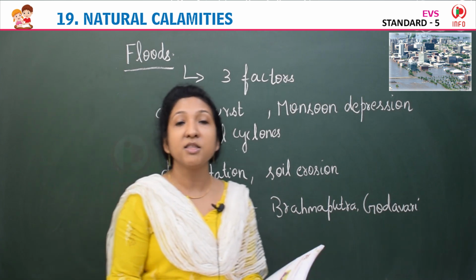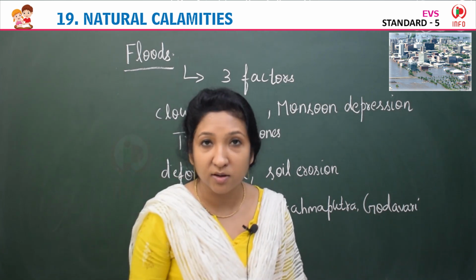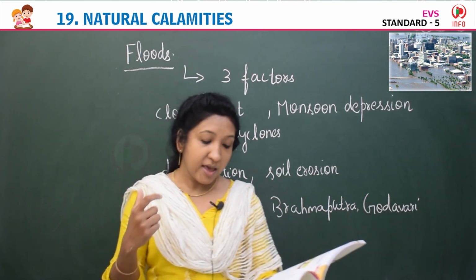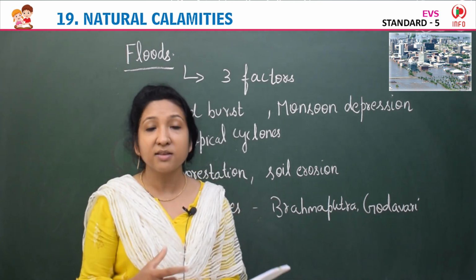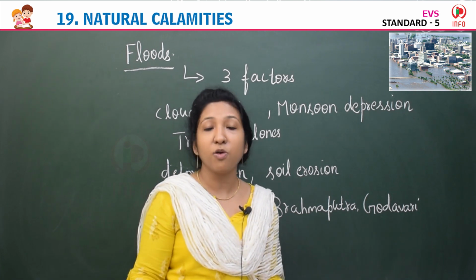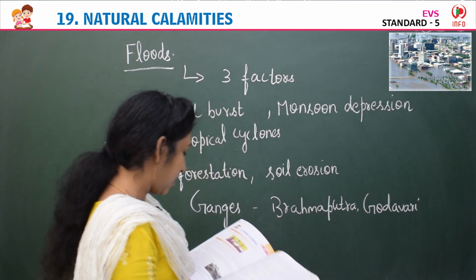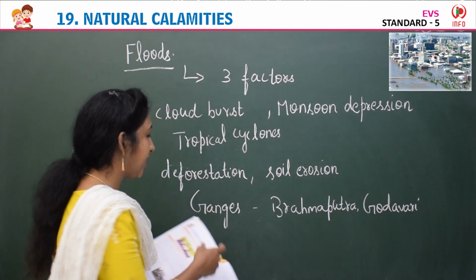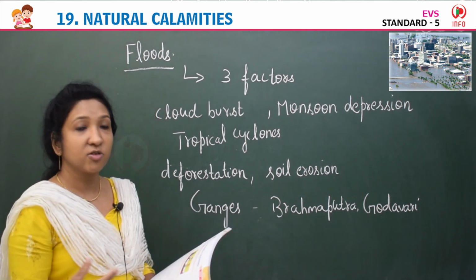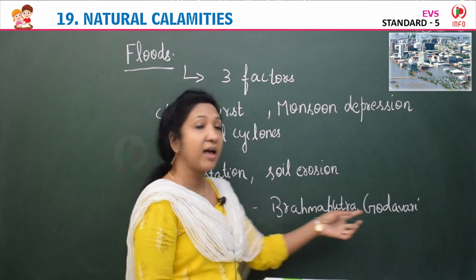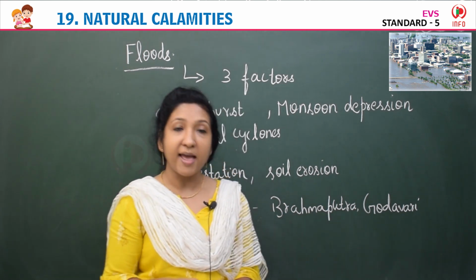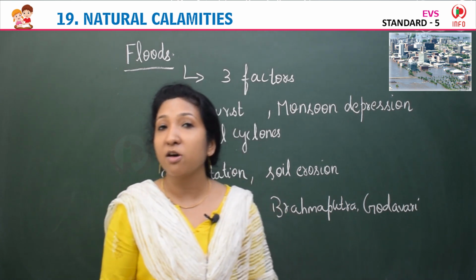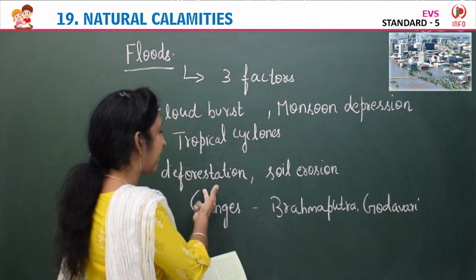India always depends on the monsoon season for getting rain. Because of heavy rain, there is overflow in the rivers, and the major rivers that cause floods in India are the Ganges and its tributaries, the Brahmaputra and Godavari. And the problem has now become more serious because of deforestation, cutting of trees.